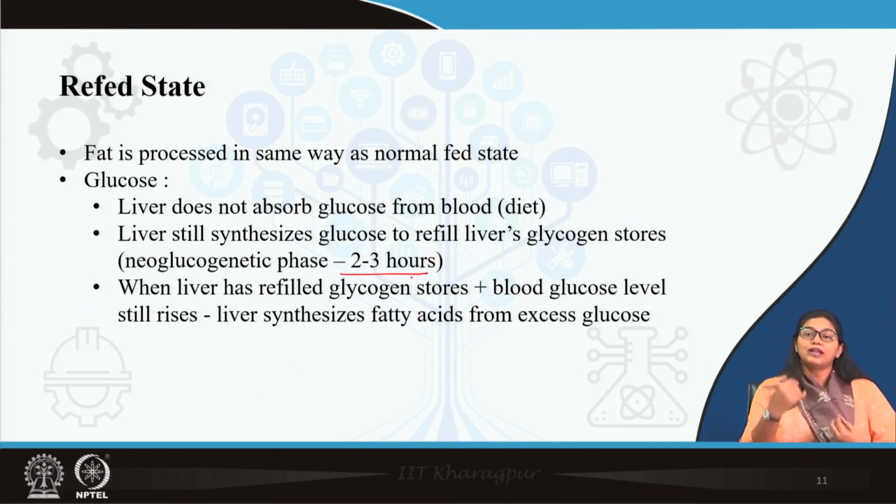So, for replenishment of glycogen, the liver still depends on neoglucogenetic materials like amino acids, fatty acid, glycerol and lactate, not the dietary glucose. And finally, when the blood glucose level is normalized and the liver glycogen store is replenished, then the liver starts to synthesize fatty acids from glucose. So, in the refed state, the liver maintains the neoglucogenetic phase for around 2 to 3 hours.